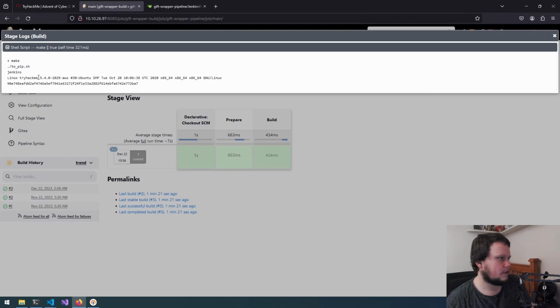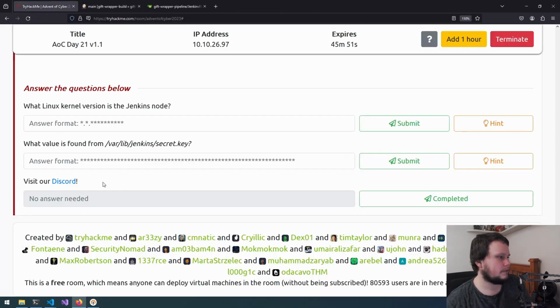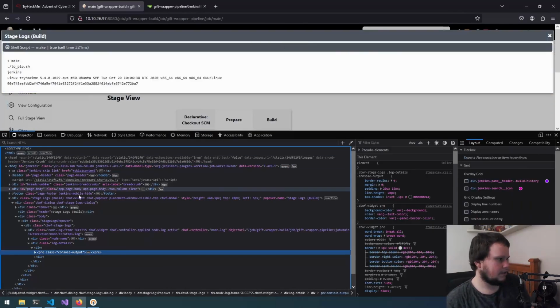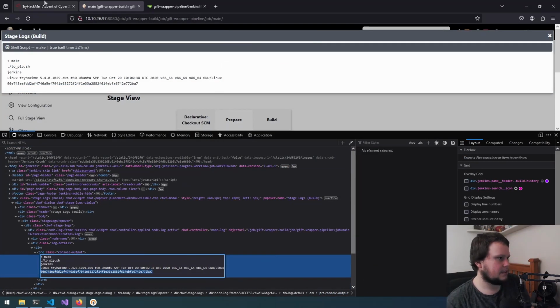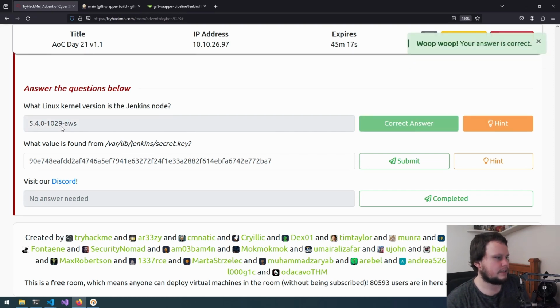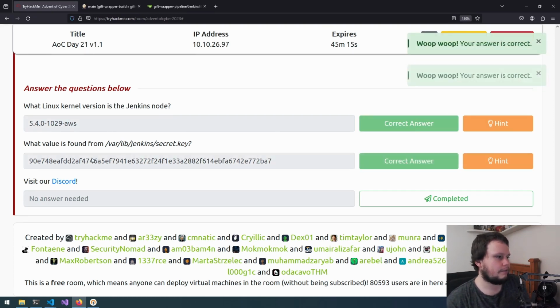So if it'll let us copy. Okay, whatever, we'll have to type it out. 5.4.0-1029, and then the value found in there. We can't copy it. Okay, let's open up source. So we copy that, and we place that into here. So submit. Wait, that's not correct. I've got the -AWS. So submit that. So that's the Linux kernel version, and then that is the key that we found.